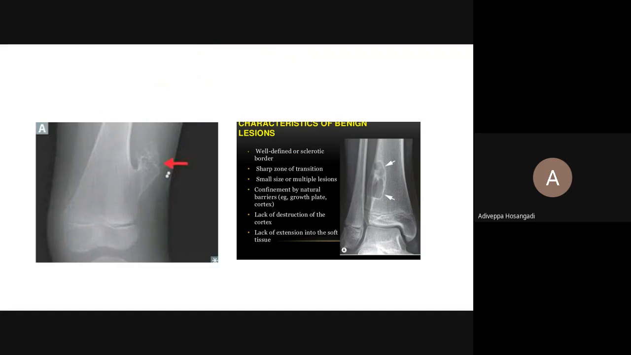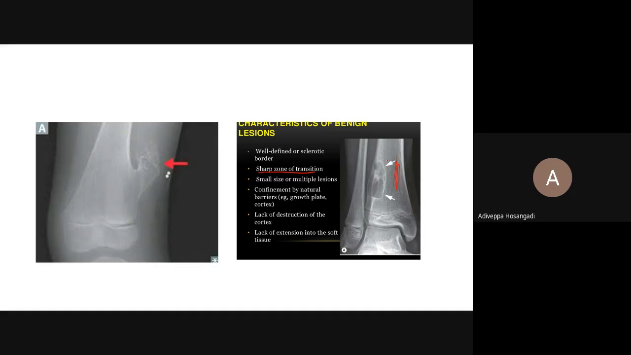It is a very well-defined sclerotic border. It means what? It means the tumor is growing very, very slowly. There is a time for the bone to react. So what does the sharp zone of transition mean? Look at the bone here and look at the bone here. There is a very well demarcated and narrow zone of transition.